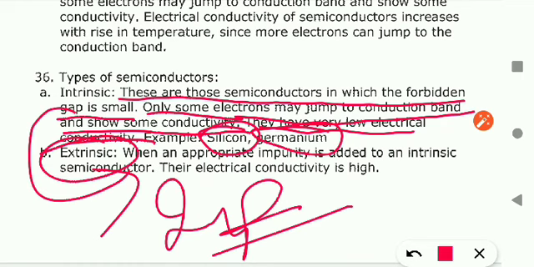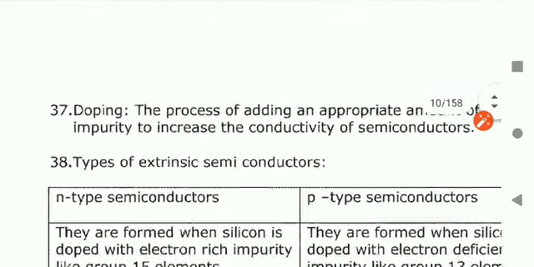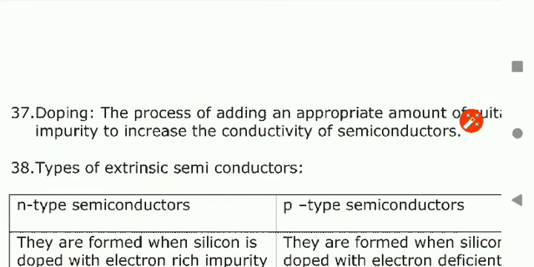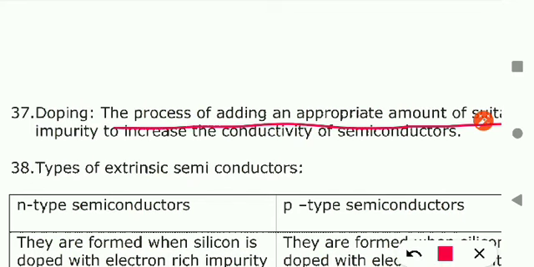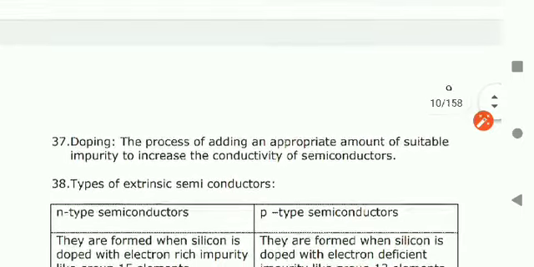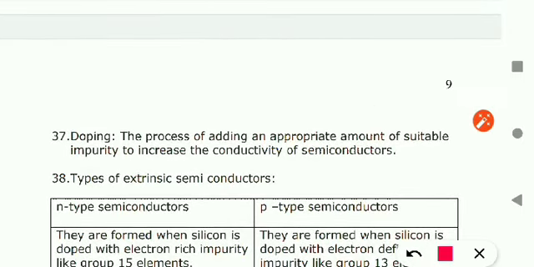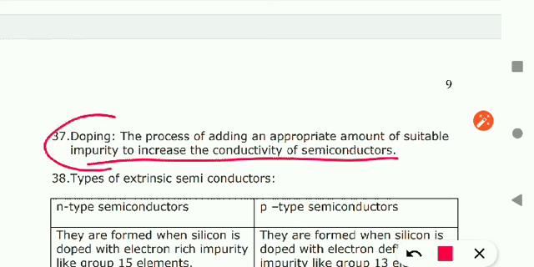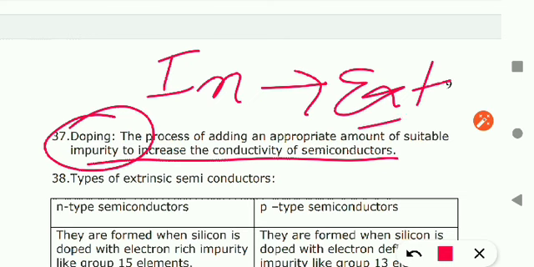So why do we add impurity to the semiconductor? You will say to increase its conductivity. And one very, very important term is that when you add some impurity to the pure semiconductor, it is known as doping. So next topic is, what is doping? You can read in the 37 point. Doping is the process of adding an appropriate amount of suitable impurity to increase the conductivity of semiconductor. So by doping you can convert an intrinsic semiconductor to the extrinsic semiconductor.